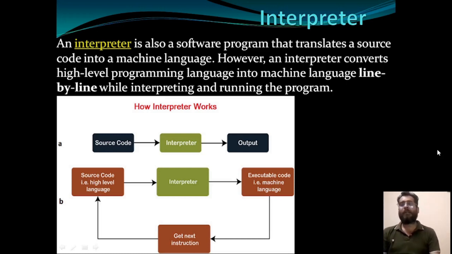So compiler will convert your whole source code all at once, whereas interpreter will convert your code line by line. See, source code, interpreter, and then we get output. Source code, then again next instruction, अगले इंस्ट्रक्शन को फैच करेगा, फिर उसको इंटरप्रेट किया करेगा. एरर्स हैं तो रुक जाएगा, नहीं है तो उसको मशीन कोड में कन्वर्ट करेगा. फिर then again ये प्रोसेस आपका चलता रहेगा.